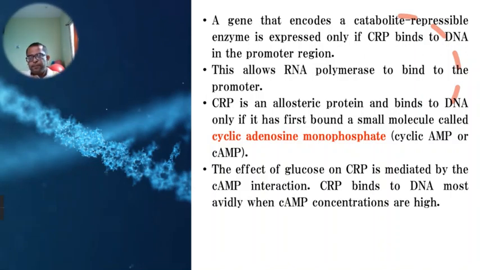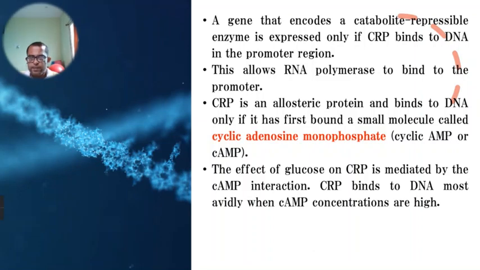Now cyclic AMP plays a very important role in regulating this lac operon, because the concentration of cyclic AMP decides whether the CRP protein binds to the specific location nearer to the promoter, which we call the activator binding site. At this site, the CRP protein binds only when it is already bound to cyclic AMP.